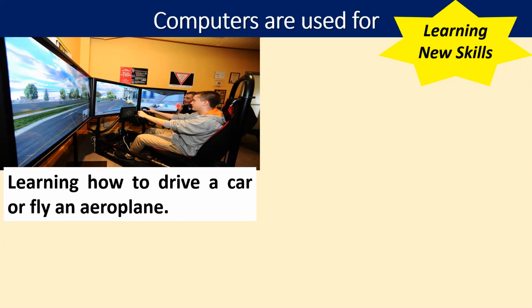Manually you can fly an aeroplane also with the help of computer. You can see here the child is learning how to drive a car virtually. It means imagine only that he is driving a car.